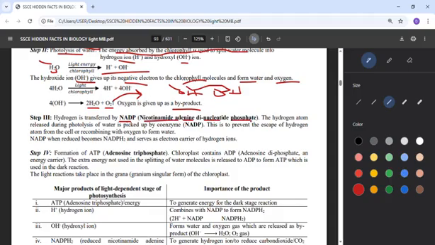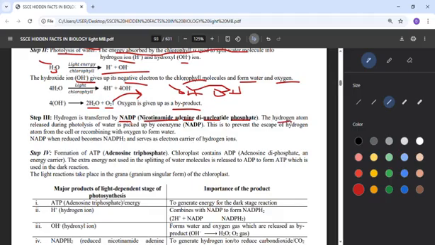Anytime you see NADP, the first thing that should come to mind is hydrogen, because hydrogen works with NADP, so hydrogen is transferred by NADP.